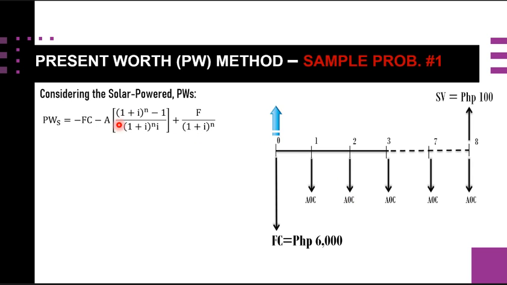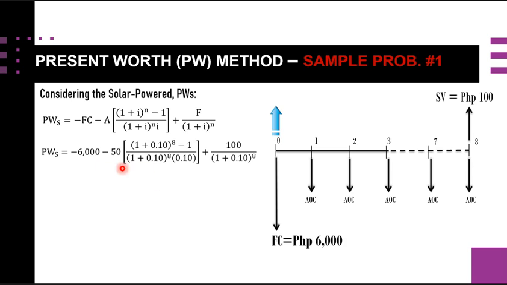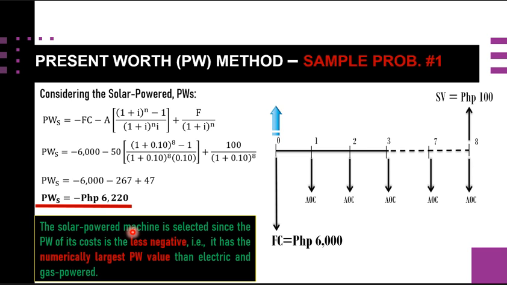Again, using this formula and substituting those known values, we can have the value of our solar powered, which is simply equal now to negative 6,220.